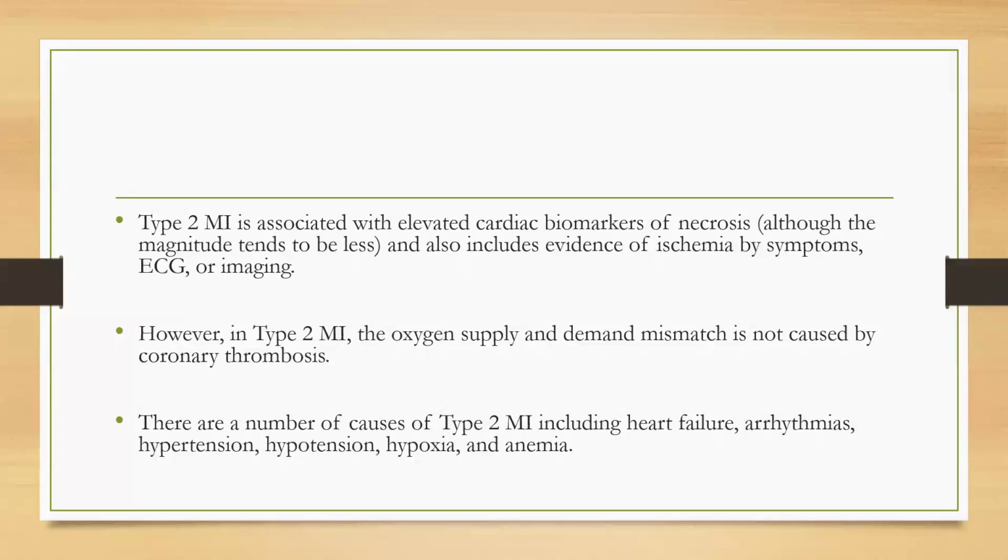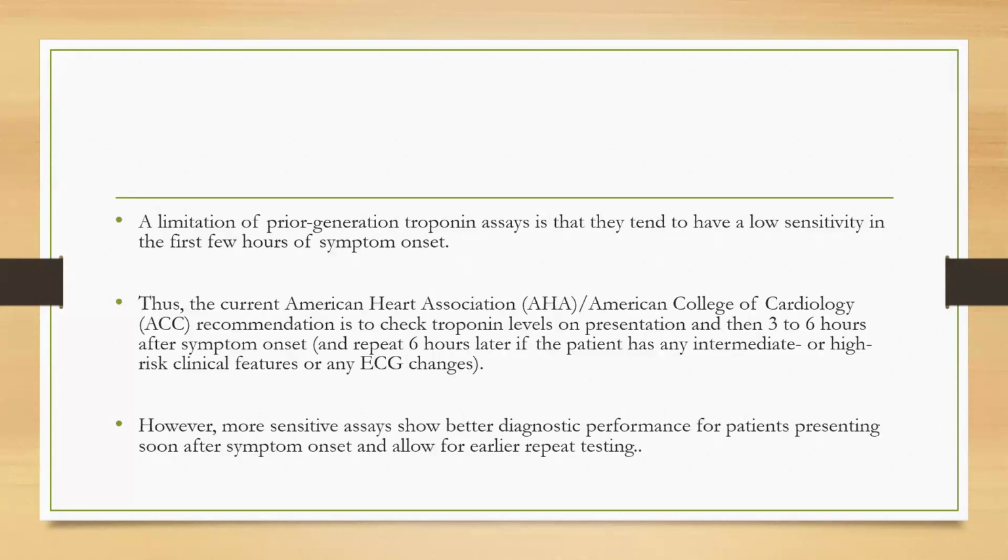There are a number of causes of type 2 MI, including heart failure, arrhythmia, hypotension, hypoxemia, and anemia. The limitation of prior generation troponin assays is that they tend to have low sensitivity in the first few hours of symptom onset. The current AHA and American College of Cardiology recommendation is to check troponin level on presentation and then 3 to 6 hours after symptom onset, and repeat 6 hours later if the patient has intermediate and high risk clinical features or any ECG changes.